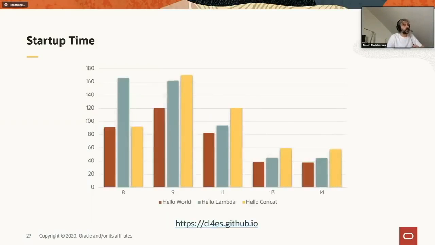Now, this is basically the same benchmark, but with different scenarios. So a Hello World application, a Hello World application that uses a Lambda expression, and then a Hello World application that is using a string concat. And again, you basically see that across all the releases, we are improving the startup time for those different scenarios. So that's something that, again, is useful over time whenever you switch to a newer version of Java.